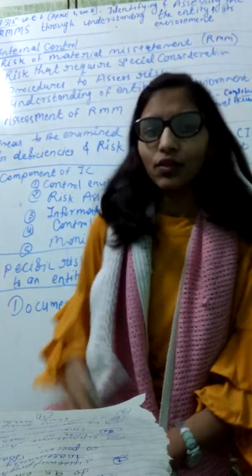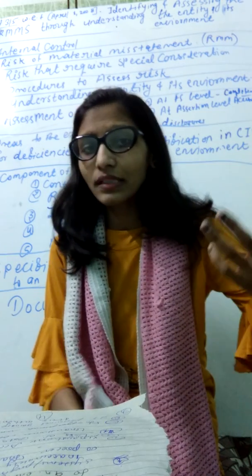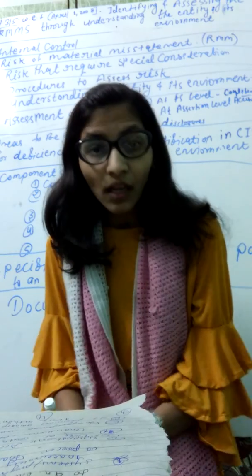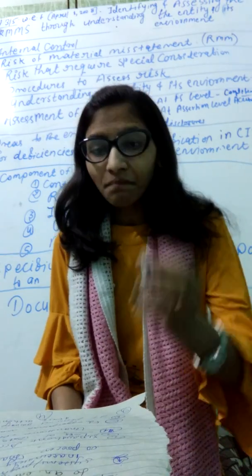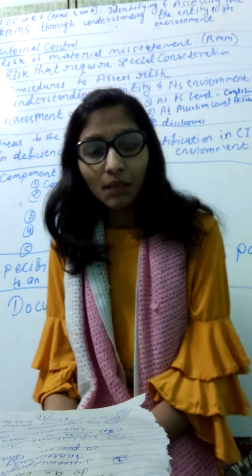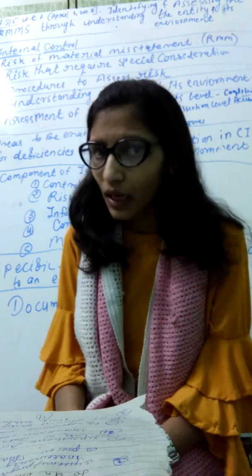Then we talk about monitoring. Monitoring is always a process where the expected results and actual results are checked. If there is a difference between the expected and actual, then take the appropriate action. Okay, this is the monitoring process. This is the final element of the internal control.